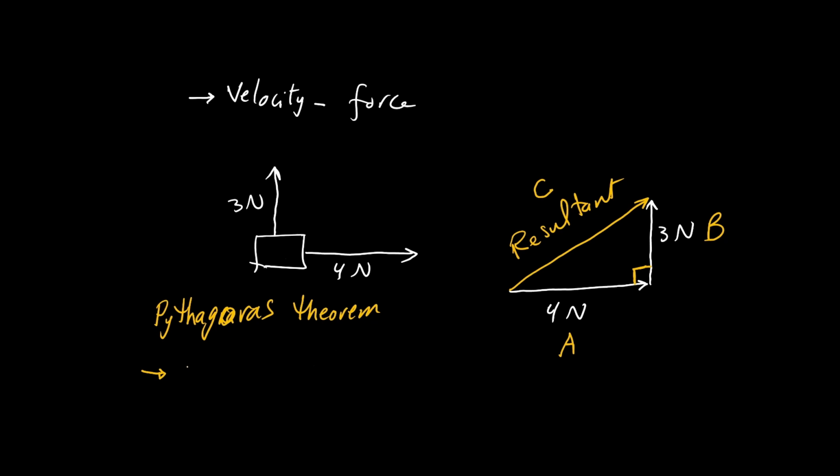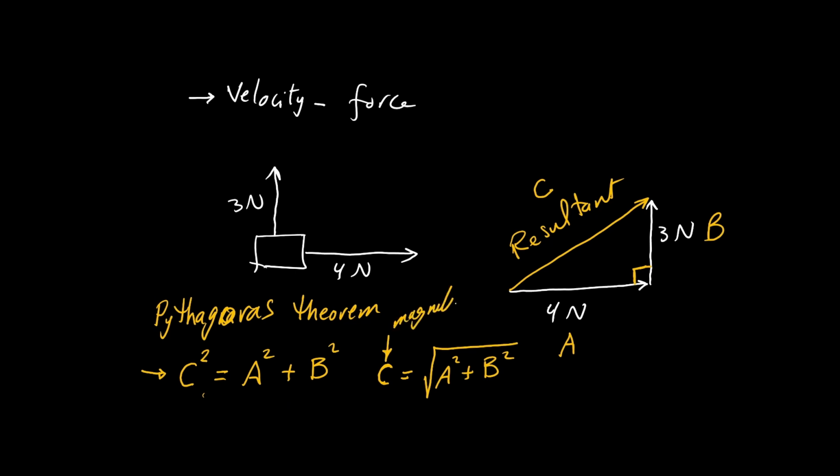It says that the hypotenuse squared equals the sum of the squares of the legs. So from this, we can say that the hypotenuse equals the square root of the sum of the squared lengths. Now we get the magnitude.